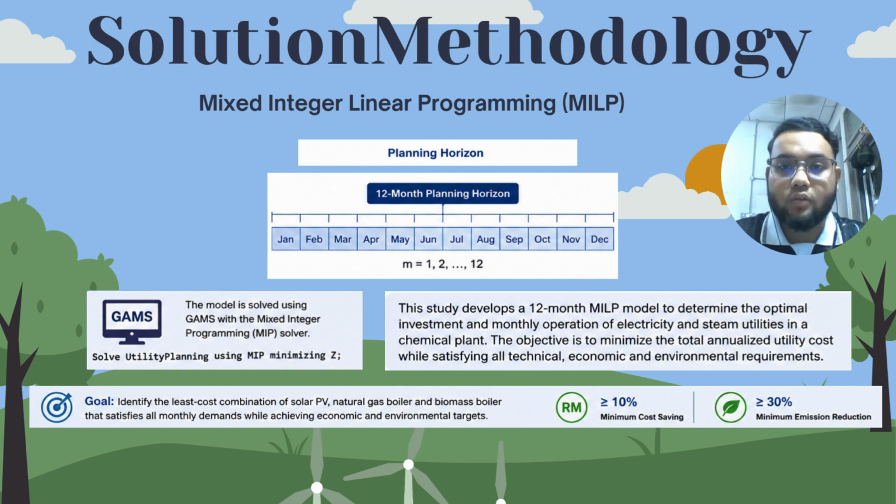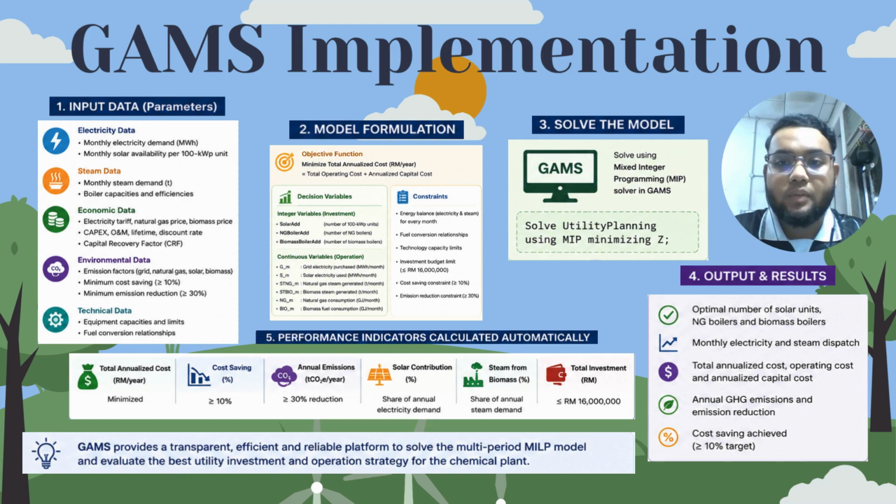For the solution methodology, this project used a multi-period mixed integer linear programming, or MILP, model. Since all equations are linear, the optimization can be solved efficiently using the GAMS mixed integer programming solver. The optimization model was implemented using GAMS. First, all monthly electricity demand, steam demand, equipment specifications, cost and emission factors were entered into the model.